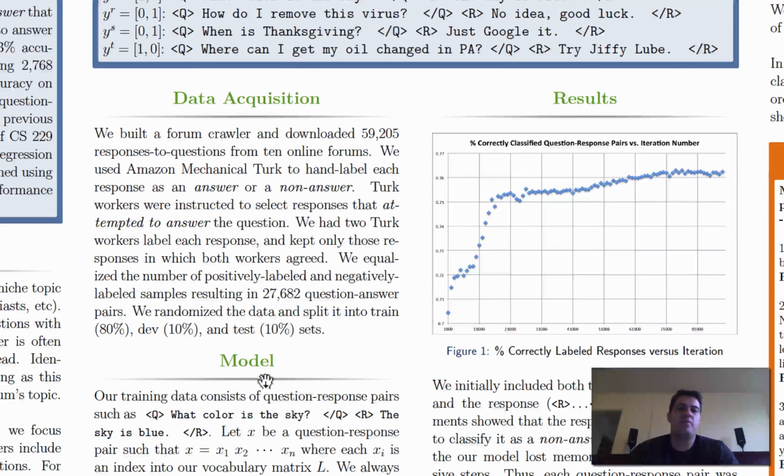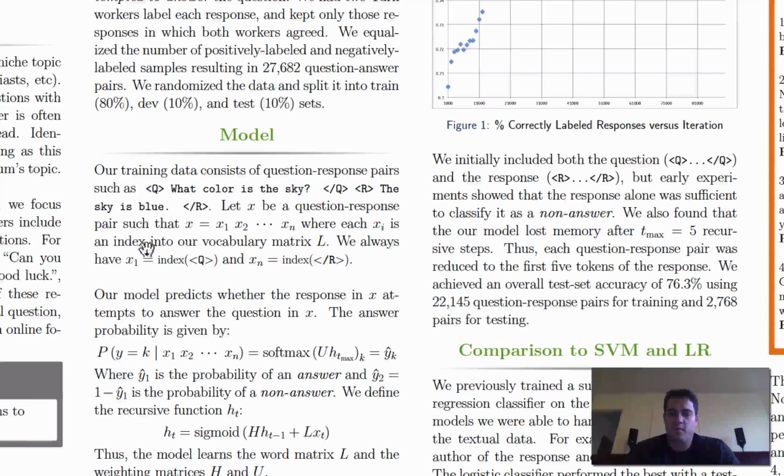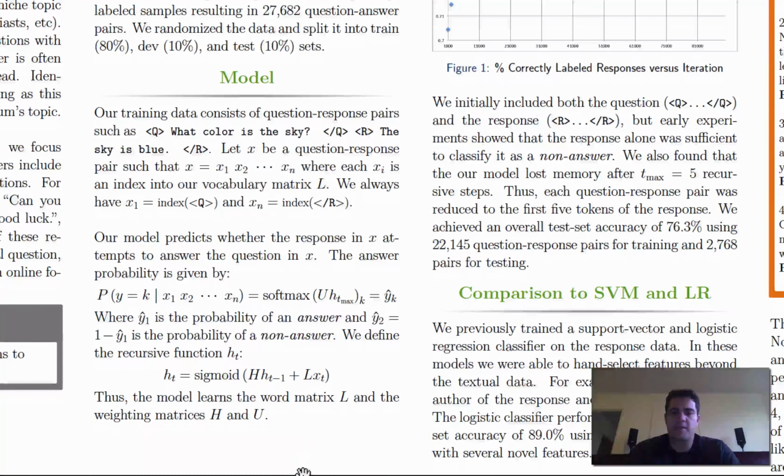Now, to give you an idea of how the model works, I started this project quite some time ago, and it's largely based upon the recurrent neural network from homework 2. The network reads the question-response pair sequentially. So it goes, what color is the sky? The sky is blue, starting with this XML-style Q token and ending with this closing XML R token. The overall probability of a response answering a question within a question-response pair is given by a softmax, where the first component of the softmax represents the probability of an answer, and the second component represents the probability of a non-answer.